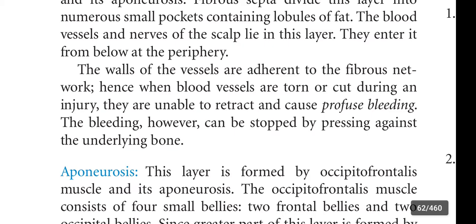The walls of the vessels are adherent to the fibrous network. Hence, when blood vessels are torn or cut during an injury, they are unable to retract and cause profuse bleeding. The bleeding, however, can be stopped by pressing against the underlying bone.